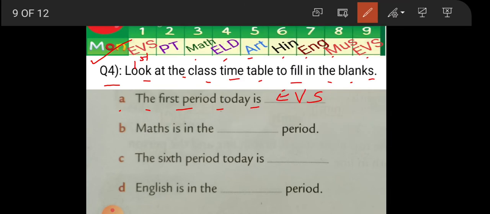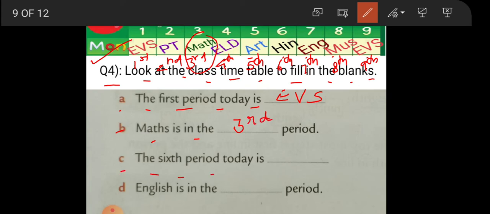First, second, third, fourth, fifth, sixth, seventh, eighth, ninth. So first period EVS. Then maths is in the dash period. Let us see where is maths. Yes, this is the maths. Which period? Third. So we will write third period.